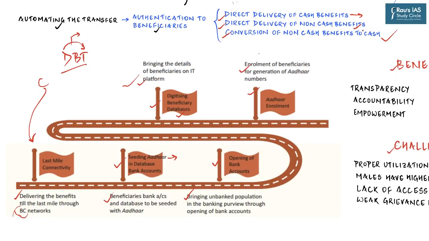Then, second is direct delivery of non-cash benefits. The best example of this would be the subsidy given on LPG cylinders. What the government does is let the vulnerable population buy LPG from the market at the market price, and whatever the subsidy is gets transferred directly into their bank account. And so it is much more efficient.